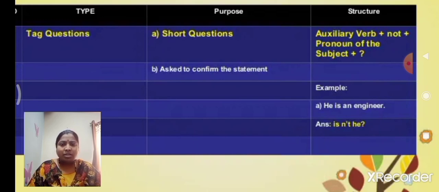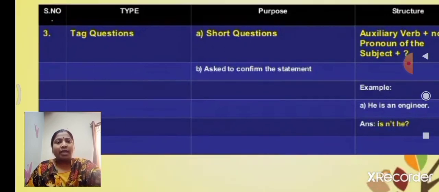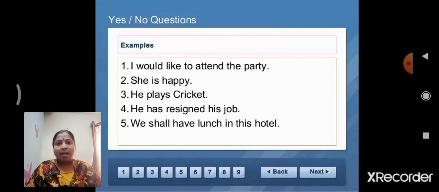Can you understand the three types of framing questions? The first one is yes or no questions, then WH questions, and the last one is tag questions. Now we can observe the examples and do the exercises. The first one, yes or no questions. Examples: I would like to attend the party. She is happy. He plays cricket. He has resigned his job. We shall have lunch in this hotel. We make yes or no questions from these examples.